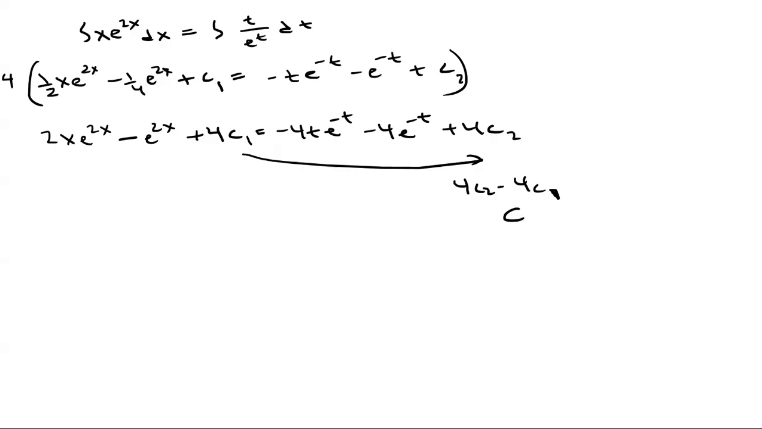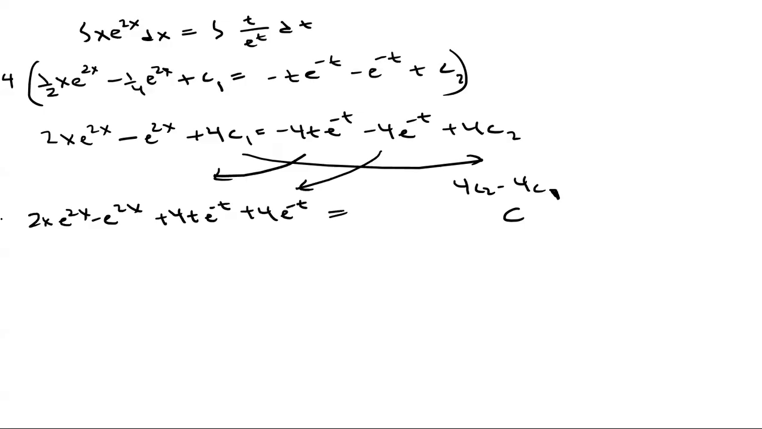Then we're going to start moving parts together as well. We'll bring these guys to the left, so I'll bring this one to the left and then this one to the left. So we'll have 2x e to the 2x minus e to the 2x plus 4t e to the negative t plus 4e to the negative t. And again, this will just be equal to big C.